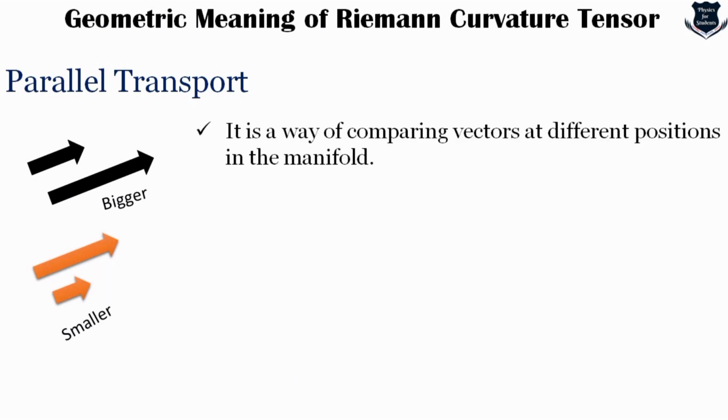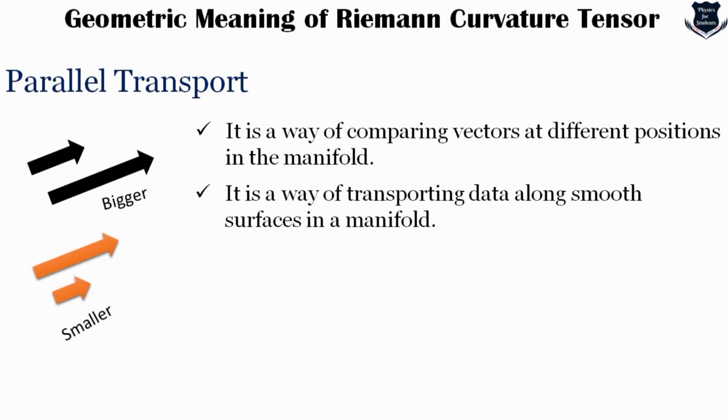Now, it is a way of comparing vectors at different positions in the manifold. It's a way of transporting data along smooth surfaces in a manifold. Let me show you one simple example of parallel transport which deals with flat space-time. So this is a kind of triangle, right?